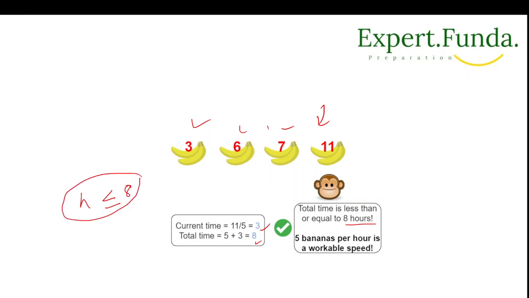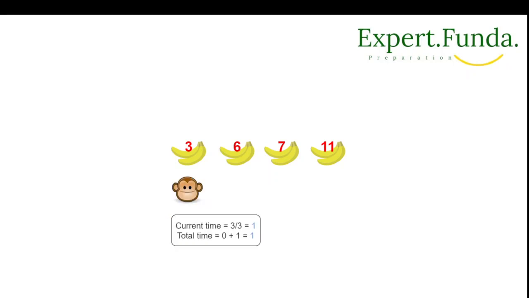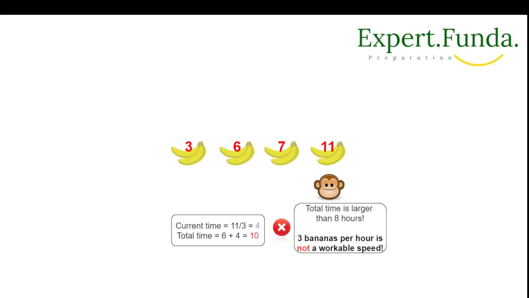And so a speed of 5 bananas per hour is a workable speed. I think you understood, right? So this was the purpose of saying that if he eats at this speed and the guard returns in at most 8 hours, that will be fine for him, okay? And that's why it will work for you.